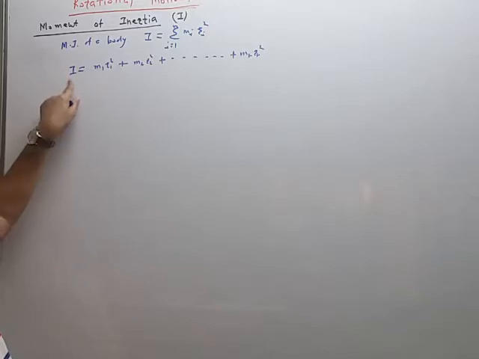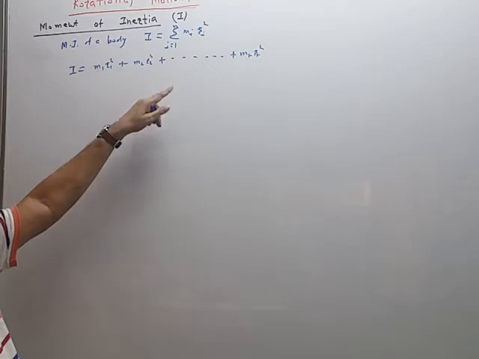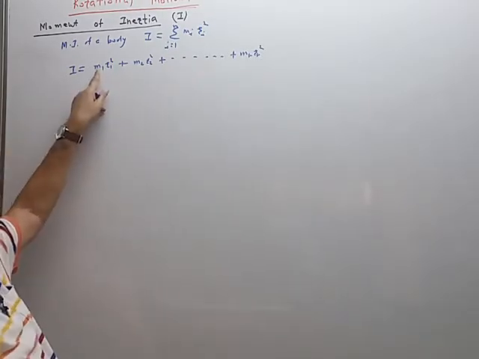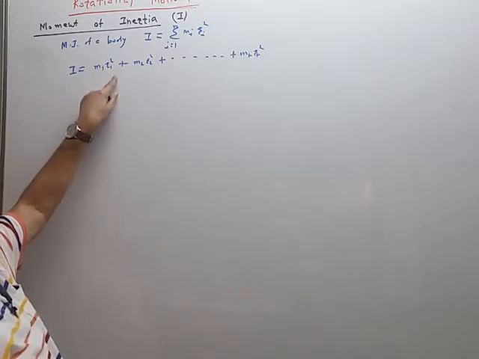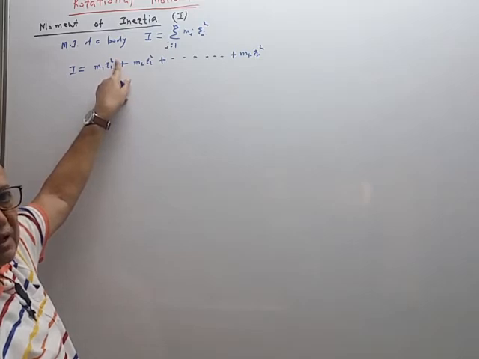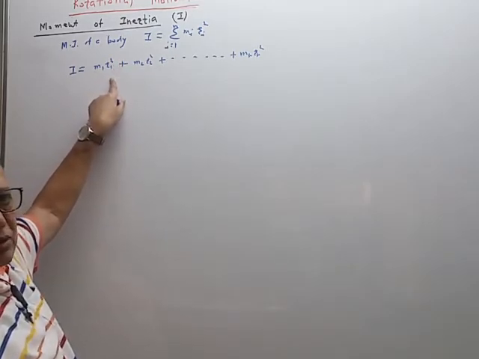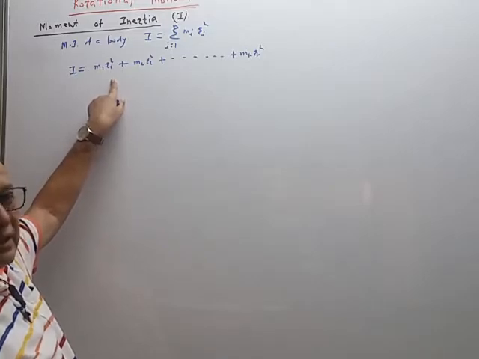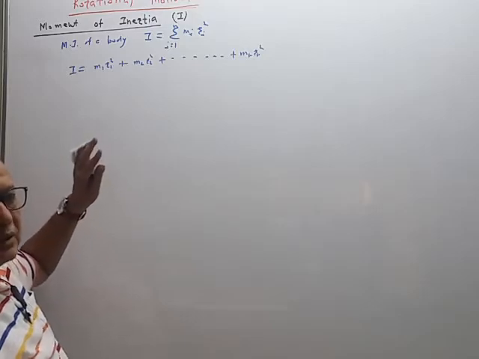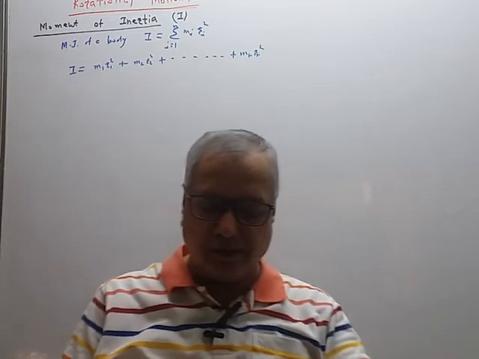So moment of inertia of a body about a given axis of rotation is defined as the sum of the product of mass of each particle and square of its distance from the given axis of rotation. The definition is quite long and if even one point is missed, marks for the definition can be lost. So you have to write down the definition very clearly.